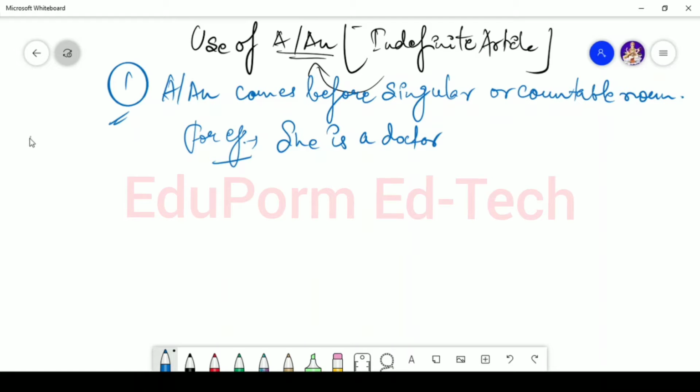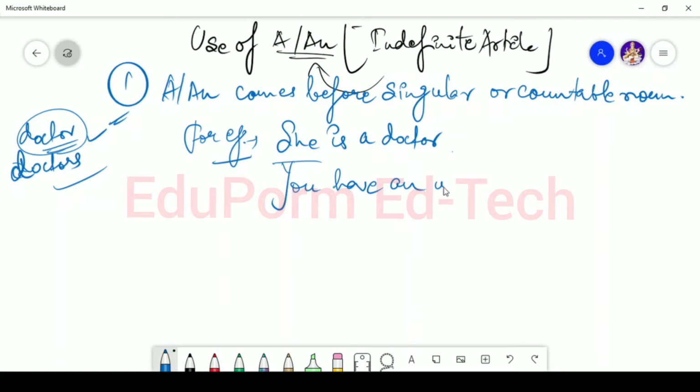We are not talking about doctors, meaning more than one doctor. So a or an will always come before singular or countable noun. For example, she is a doctor, or in another example, if I say that you have an umbrella.